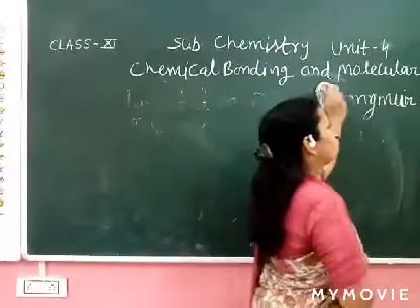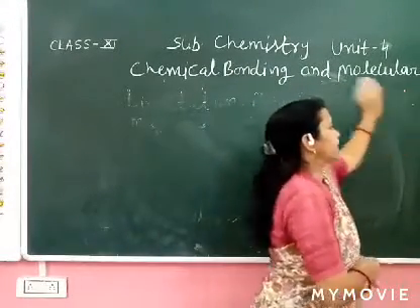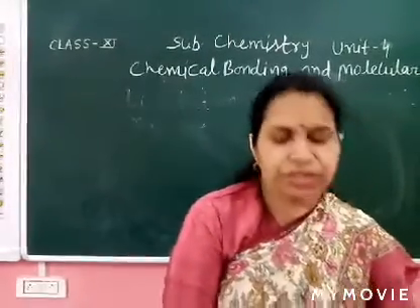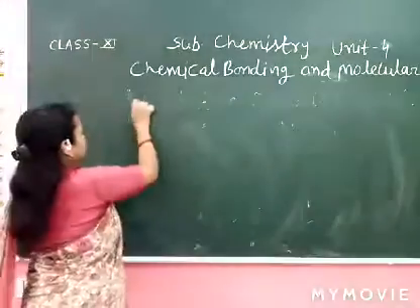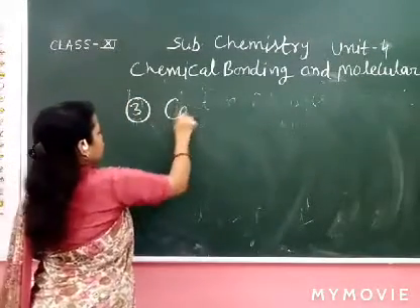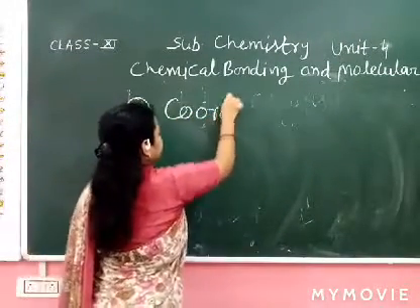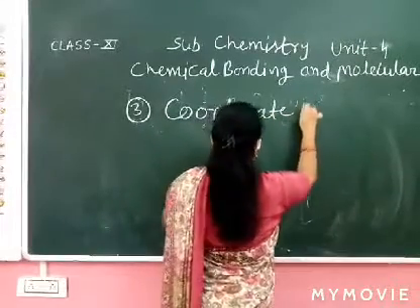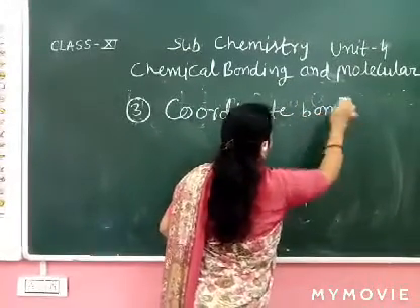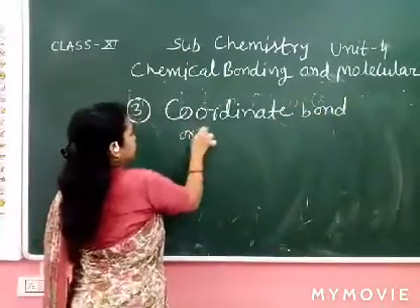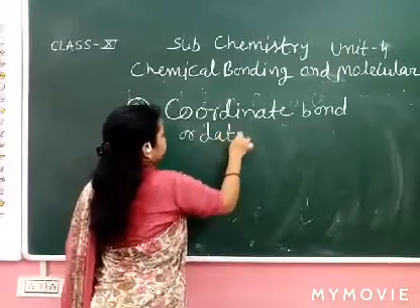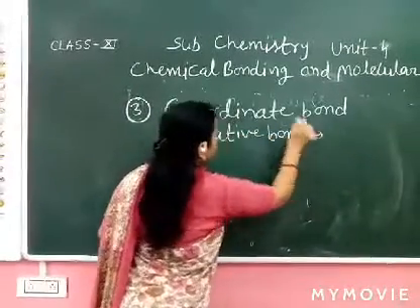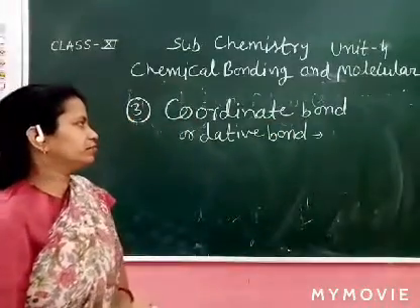Next, the third type of bond is the coordinate bond, also called the dative bond. Dative means donor, which donates its electron.